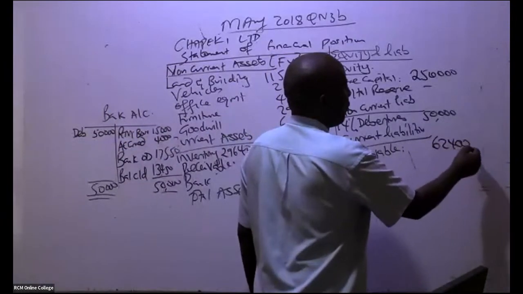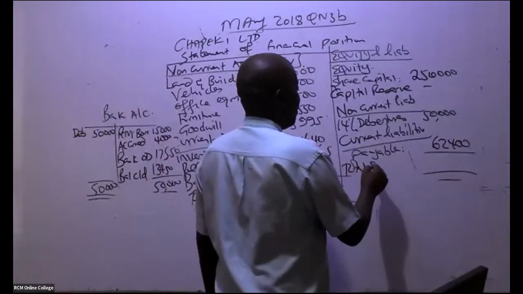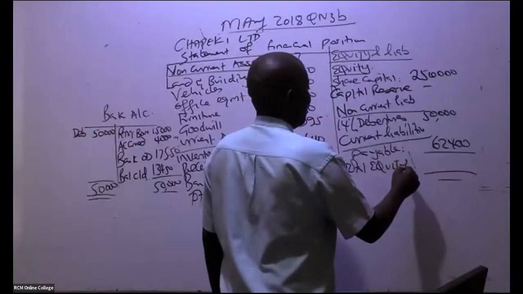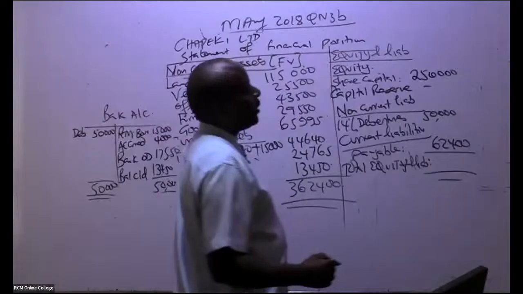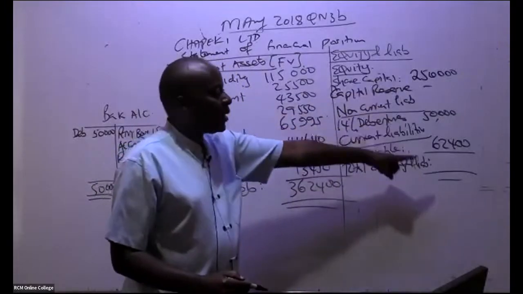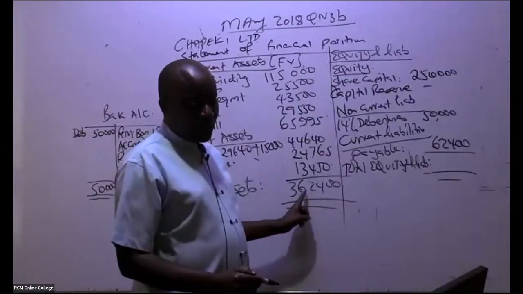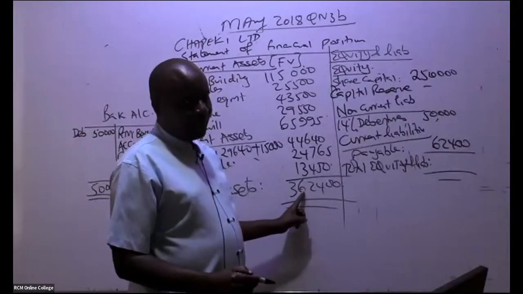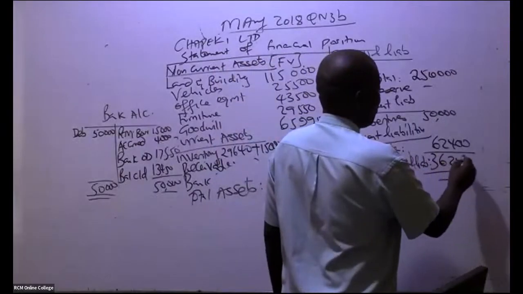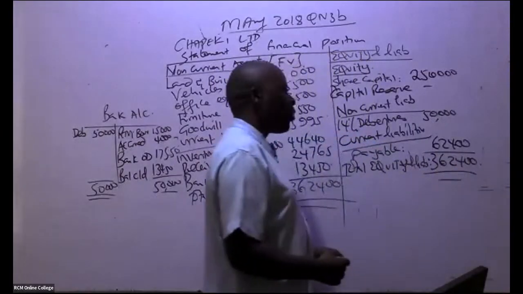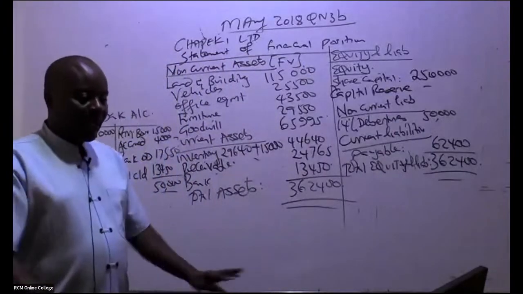So come here and combine, in this case here, total equity and liabilities. Total equity and liabilities, how much do we have there? You take this plus this plus this. If we are accurate, then it should add up to this 362,400. So we have here 362,400, and it has balanced.